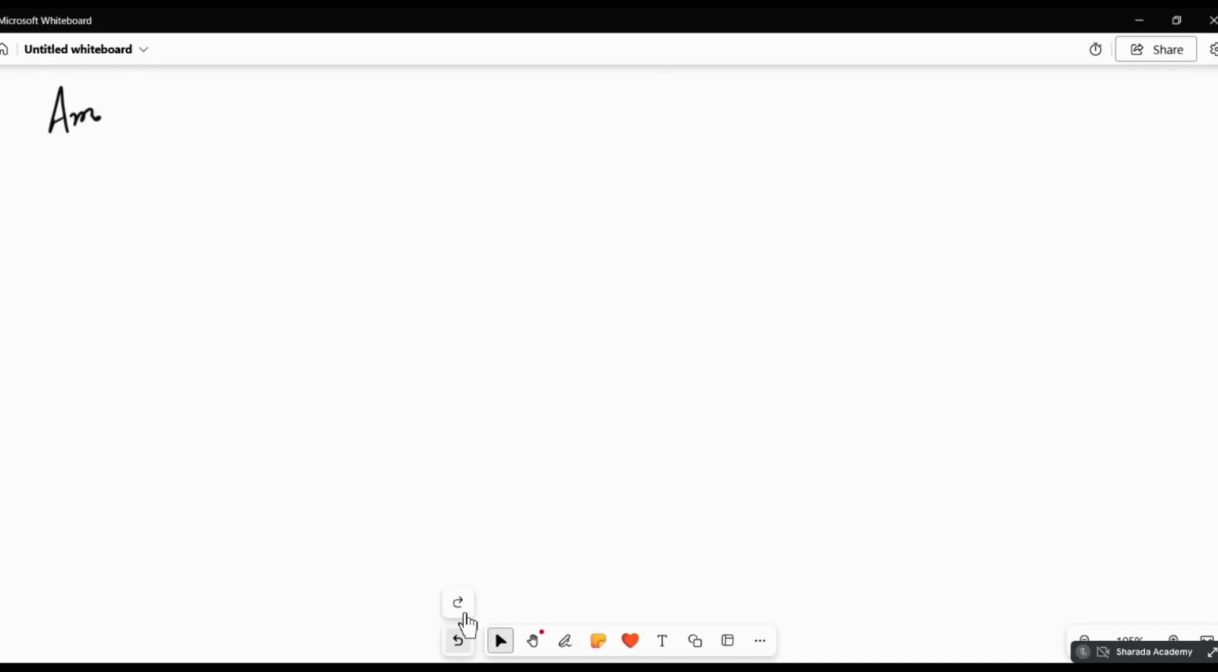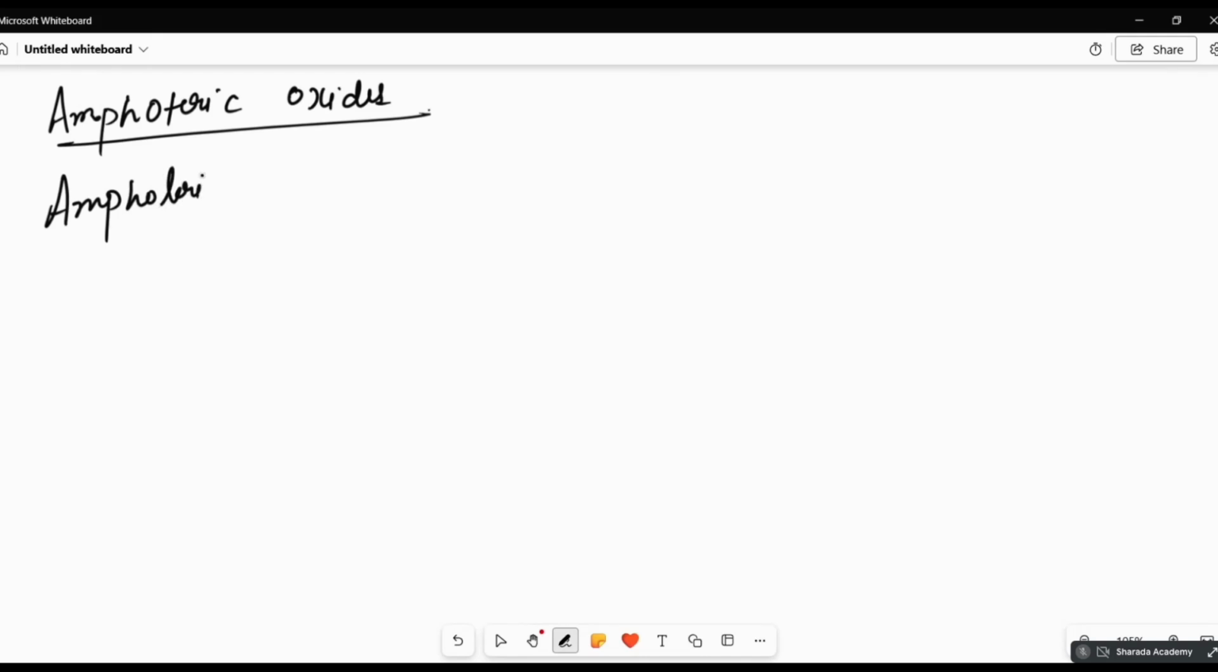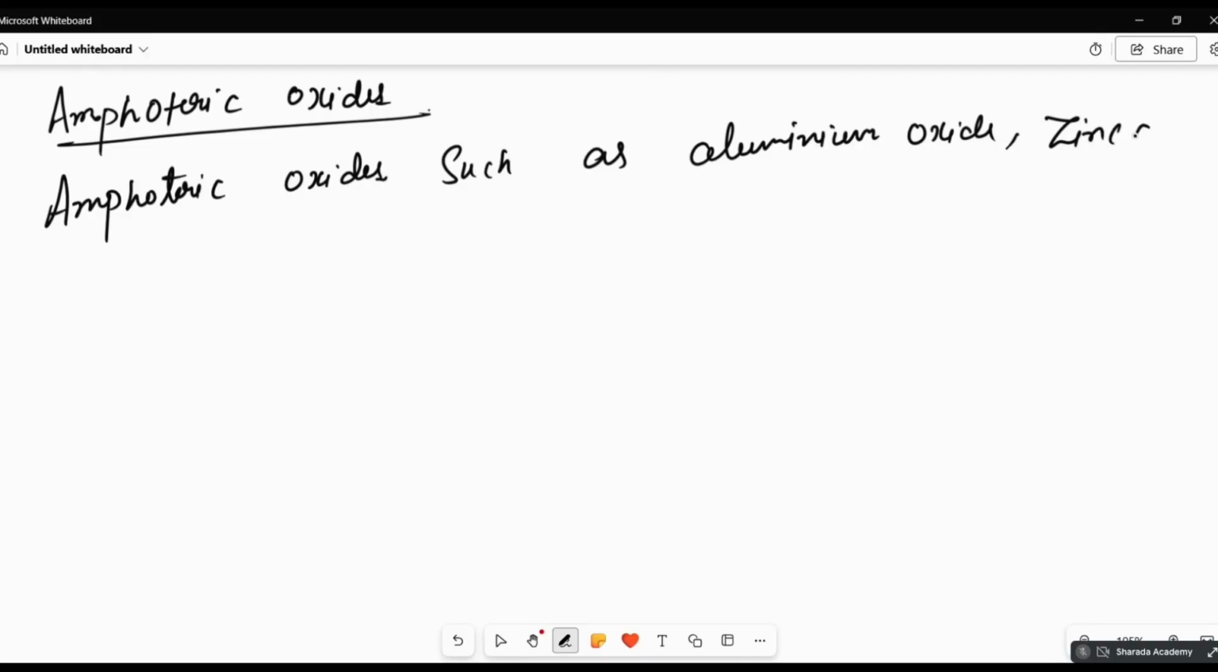Amphoteric oxides. Amphoteric oxides such as aluminium oxide and zinc oxide show both acidic and basic behavior.